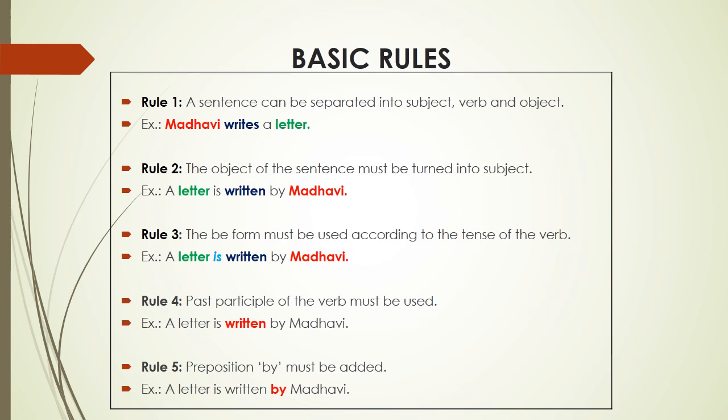Rule 4. Past participle of the verb must be used. In every active sentence, whatever verb may be, it must be changed to past participle in passive voice. So, a letter is written by Madhavi. Written is the past participle of the verb write. Rule 5. Preposition by must be added. A letter is written by Madhavi. So, preposition by must be stated before a subject.